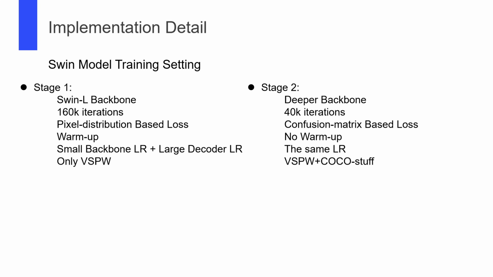We fine-tune the model with the second stage for better performance. In this stage, the training period is short. We deepen the backbone, use confusion matrix-based loss, set encoder and decoder with the same learning rate, and add the COCO dataset for training.